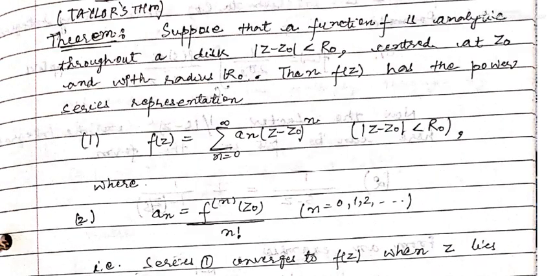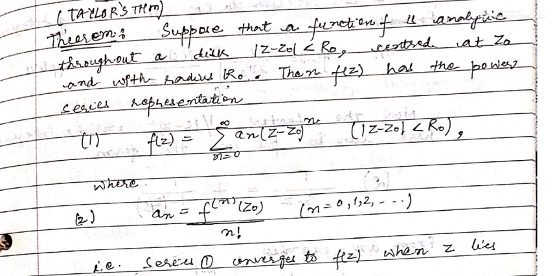So what does this theorem say? We have to understand first of all the statement, then we will see the proof of this theorem. This theorem says that we are given a disk which is centered at z0 and which has radius R0, and we are given a function f which is analytic throughout this open disk. Then f(z) has a power series representation in which the terms appear in powers of z - z0, where z0 is the center of the disk. You should remember that.